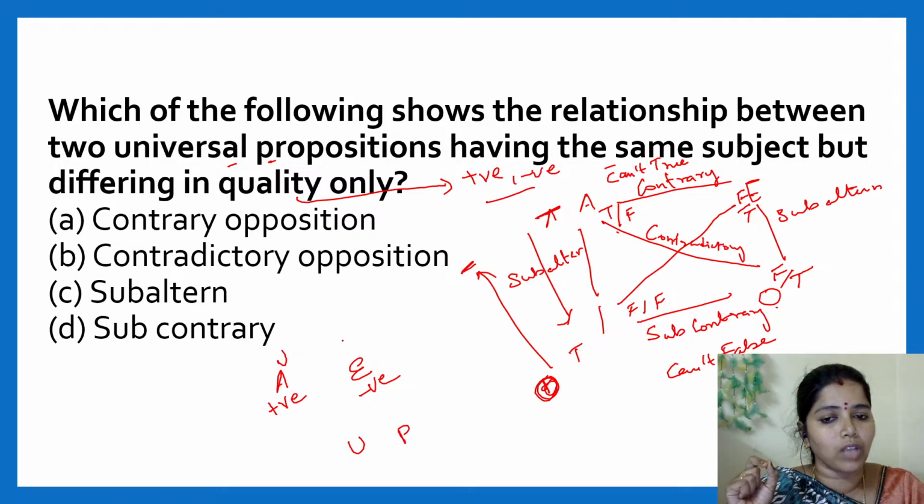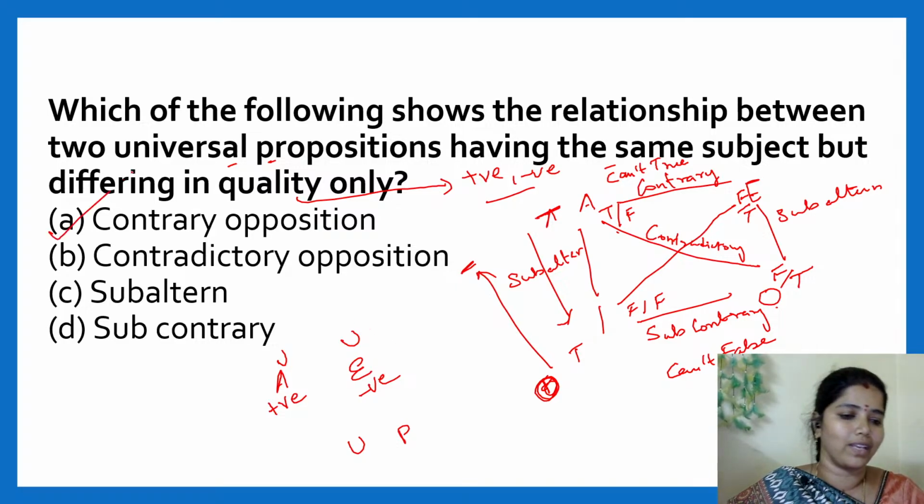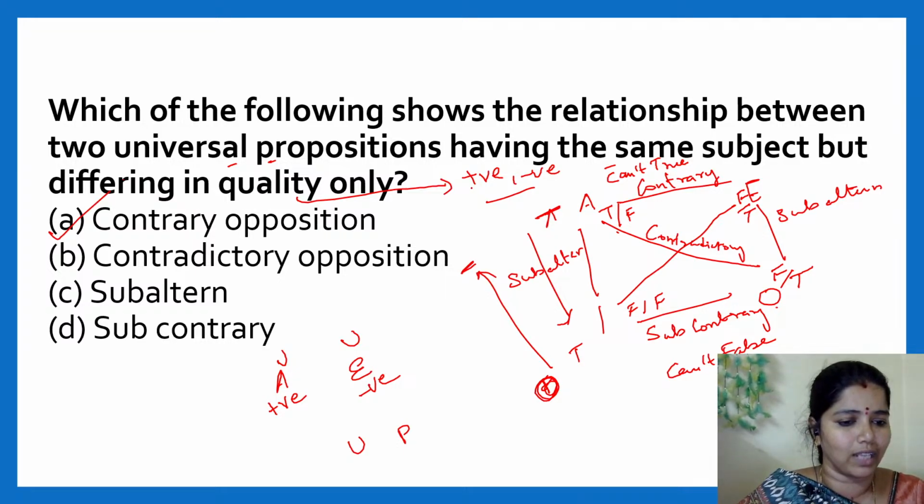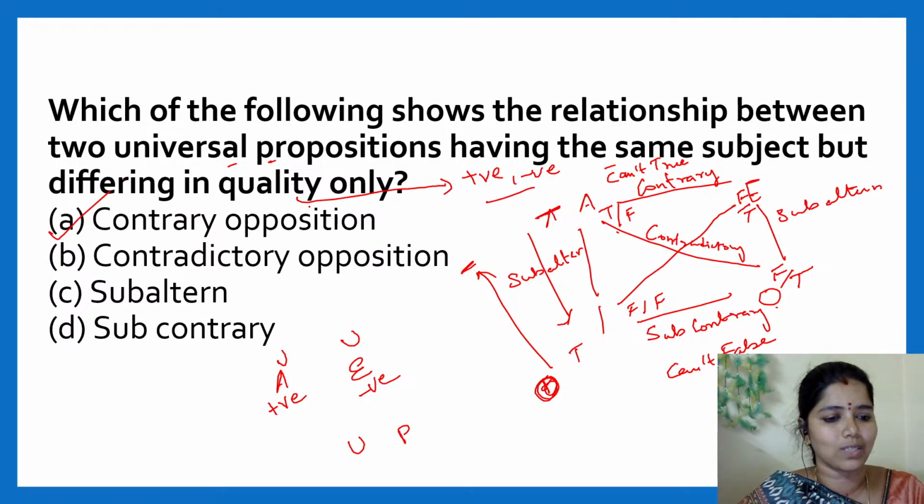Though they may both be universal, they differ in the quality, right? Positive and negative. So the answer for this question is contrary. Am I clear? Very good. Lata, Revati, Tom, Anand, Jivita. You understand the concept of this quality? Quality means the positive and negative, we call it as quality.